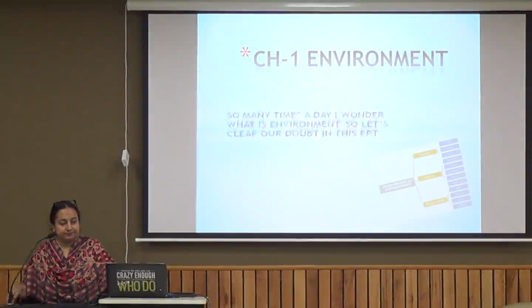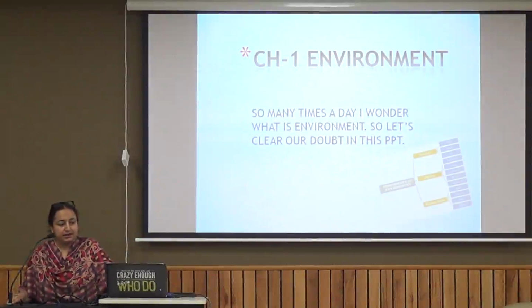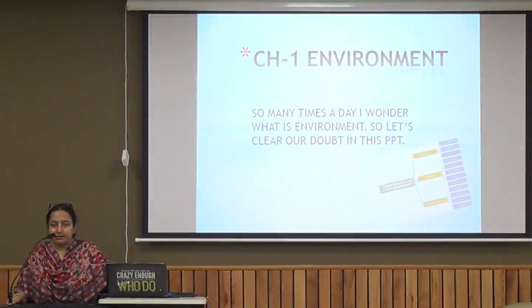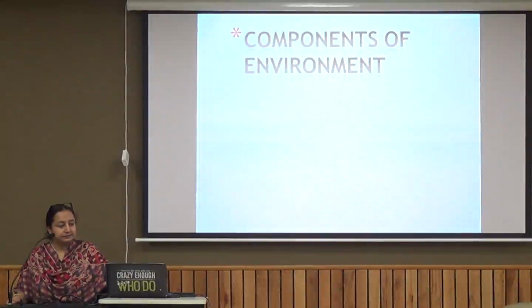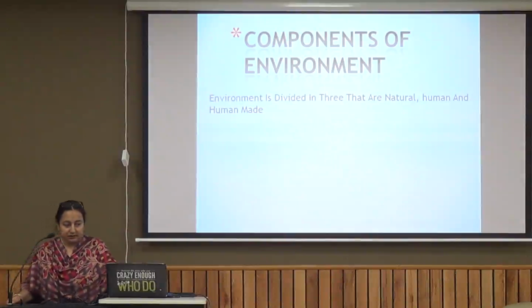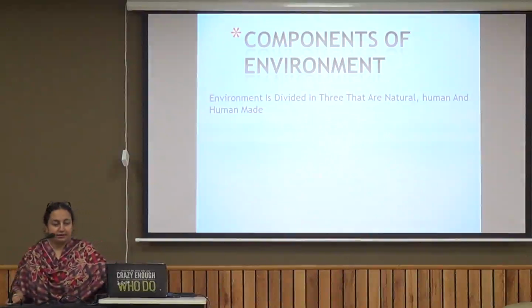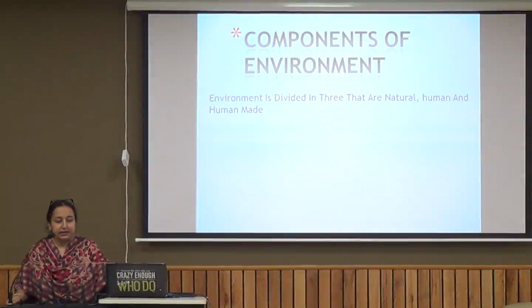Now let's see what are the different things that are part and parcel of the environment. The important components of the environment are divided into three parts. The first one is the natural, the second is the human, and the third one is the human made.